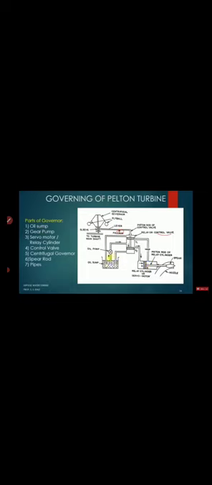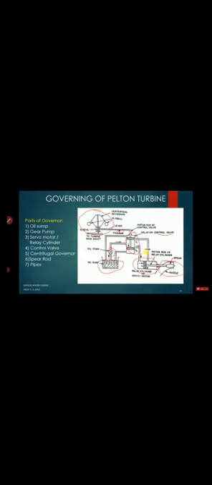First is the oil sump. This is the oil sump we have seen. Next is the gear pump. This is the gear pump we have seen. Next part, the servo motor or relay cylinder. This is the servo motor or relay cylinder, the third part. Next is the control valve. This is the control valve which controls the rotation of this turbine. Next is the centrifugal governor. This is the centrifugal governor which is connected to the turbine. Then the spear rod or spear. This is the spear rod or spear, and the pipelines, various pipelines you can see.